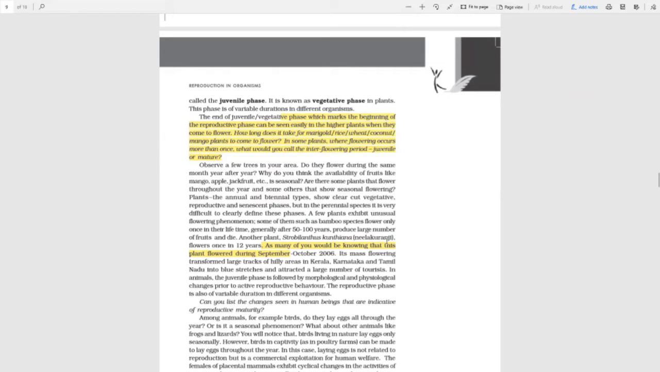It flowers once in 12 years, and this happened during September to October 2006 in our country, in the southern region, Kerala, Karnataka, and Tamil Nadu, where this plant was present, and that period was its flowering period. It flowered so largely that it covered all the hilly areas, all the tracks with its beautiful flowers.